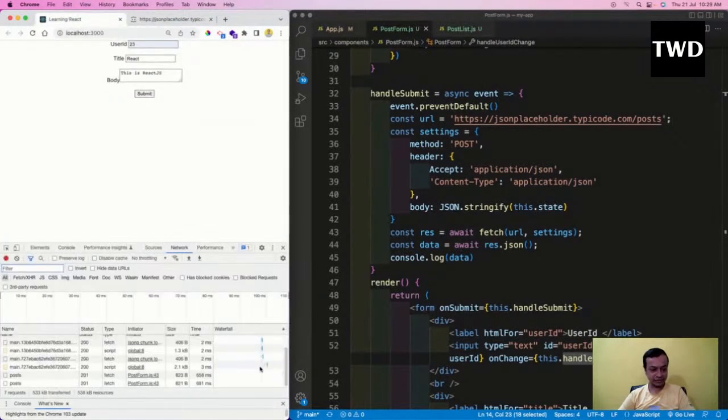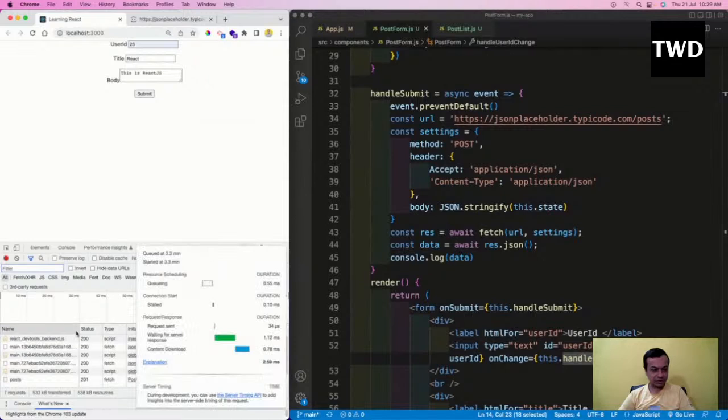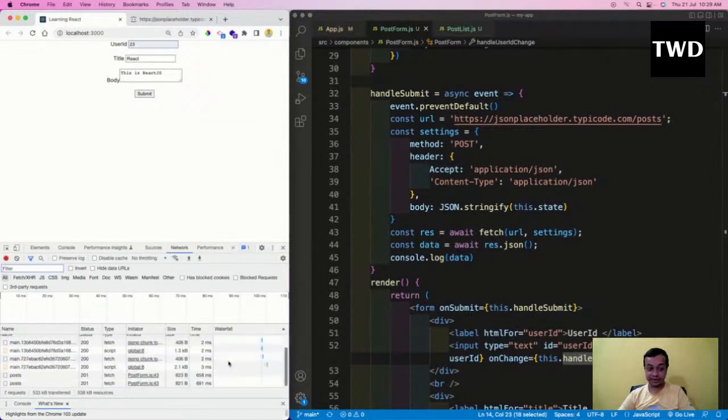You can see this in the network tab also. In the network tab there is no error. Generally there is some error in the network tab if it is not done. So no error means it is working fine. The body is JSON string of this dot state and all these things, okay. So we are done here with the class based React.